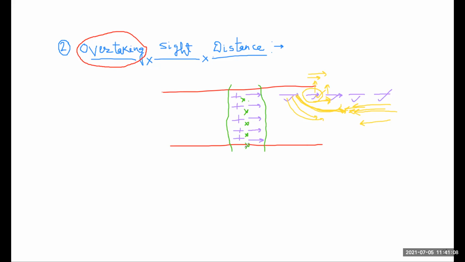Next, what is overtaking side distance? Basically this overtaking side distance is defined as OSD.